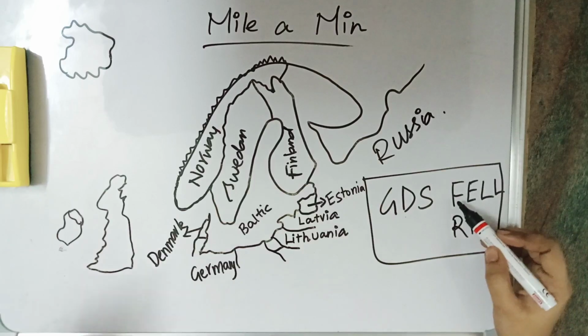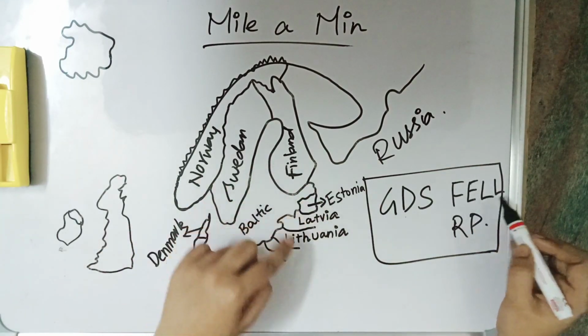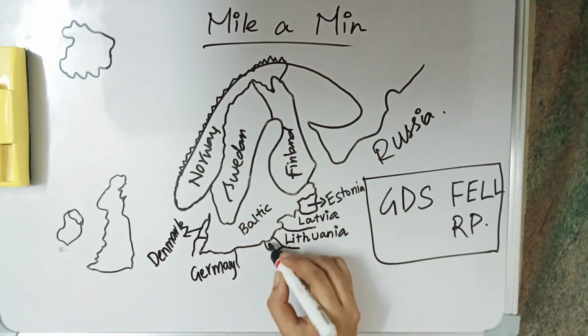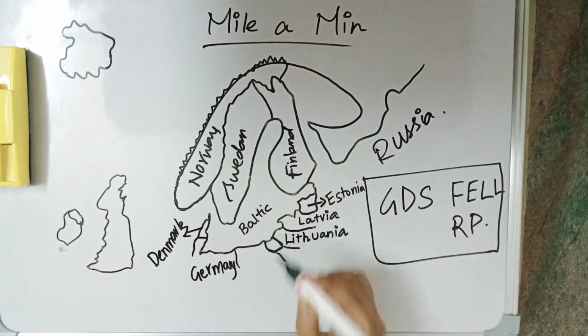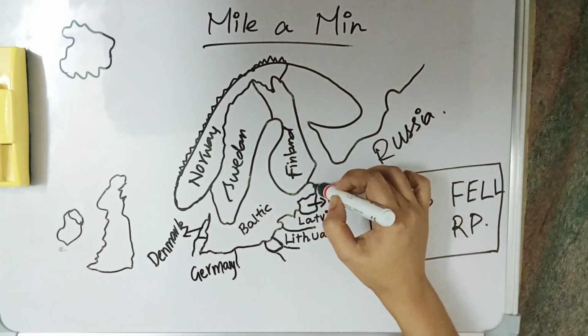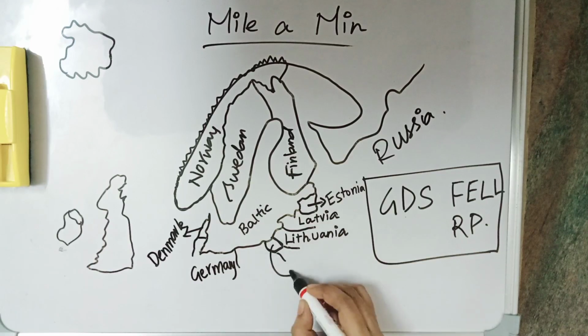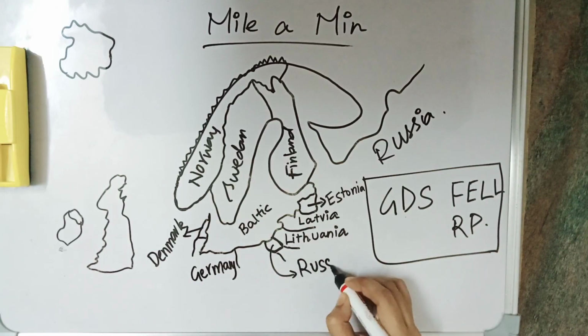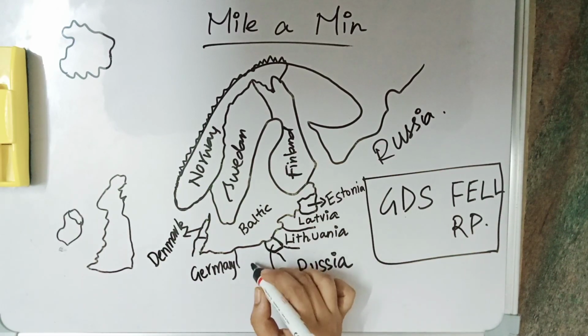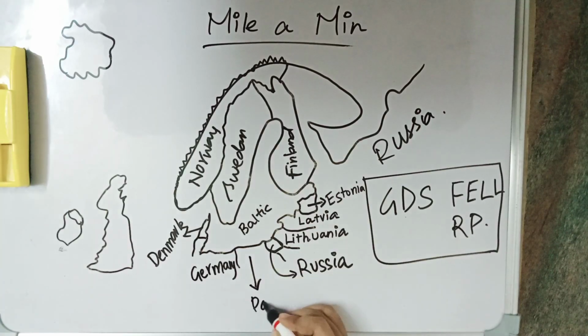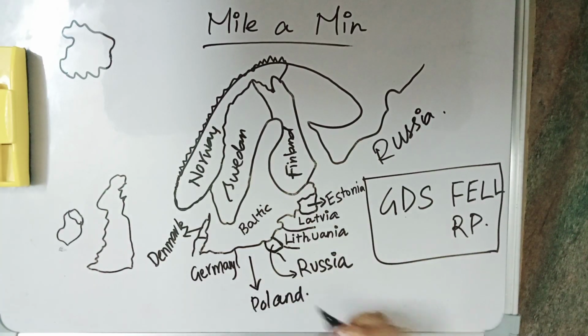So F, Finland, Estonia, Latvia, Lithuania, then R. This small region is also Russia. So here also Russia, then this small region is also Russia. So Russia is here. Then this is Poland. So these are the countries that surround Baltic Sea.